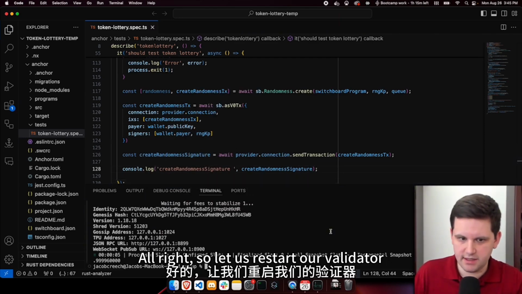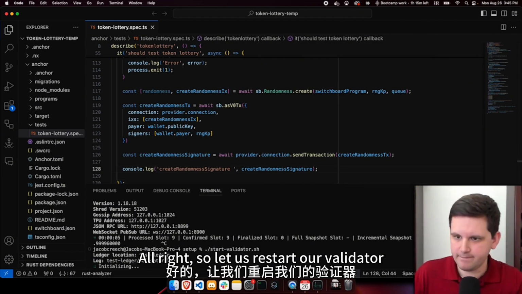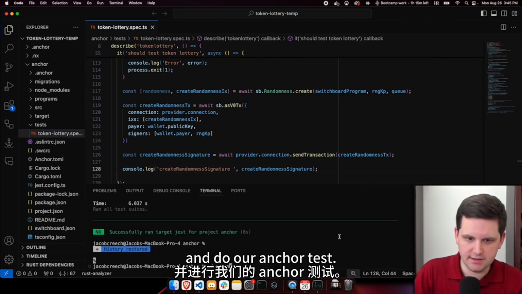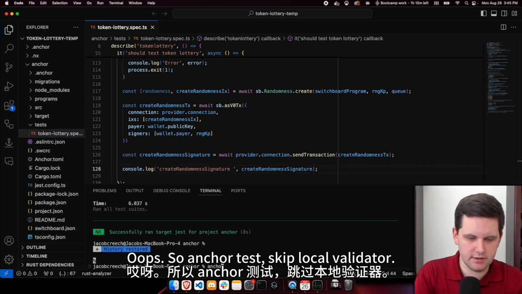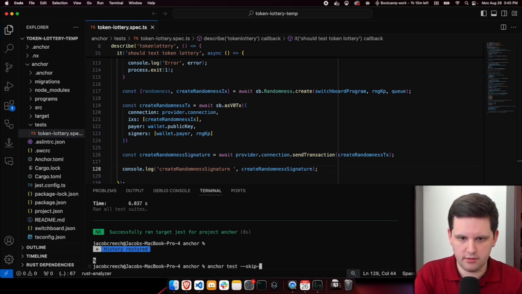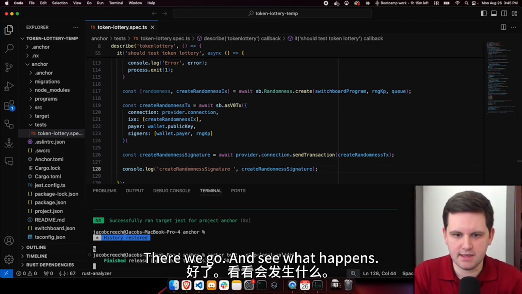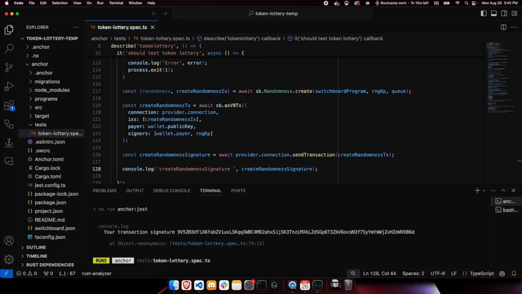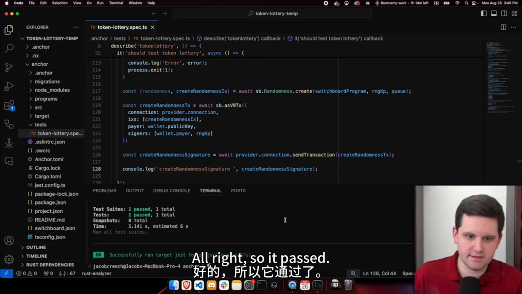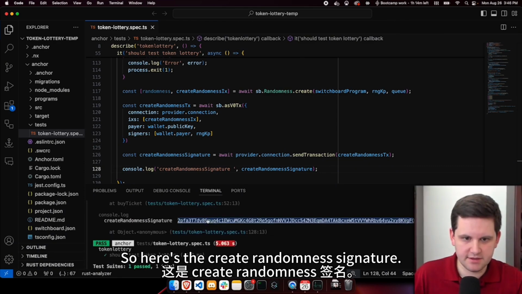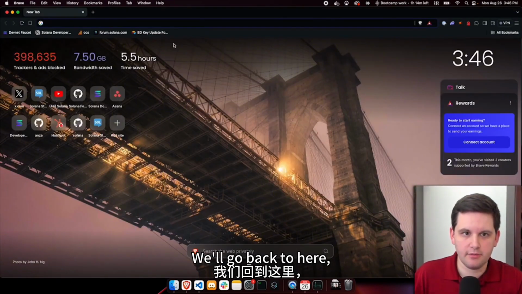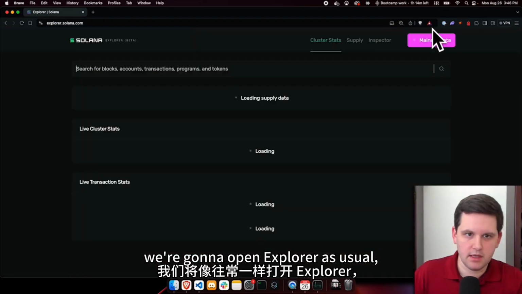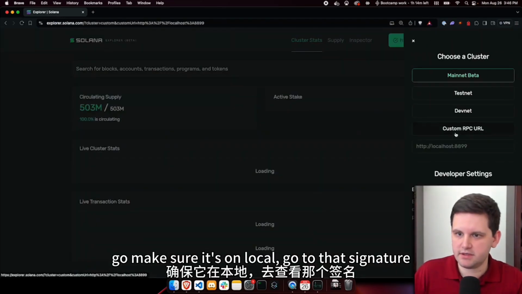All right, so let us restart our validator and do our anchor test. Oops. So anchor test skip local validator. There we go. And see what happens. All right, so it passed. Let's go grab that signature. So here's the create randomness signature. We'll go back to here. We're going to open Explorer as usual. Go make sure it's on local.